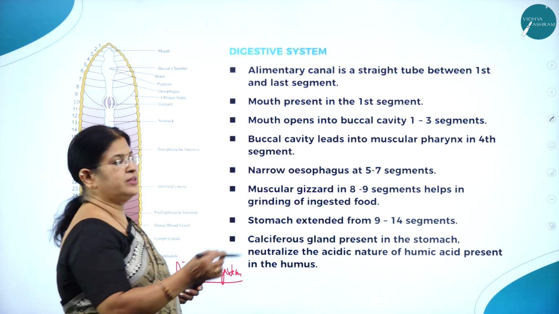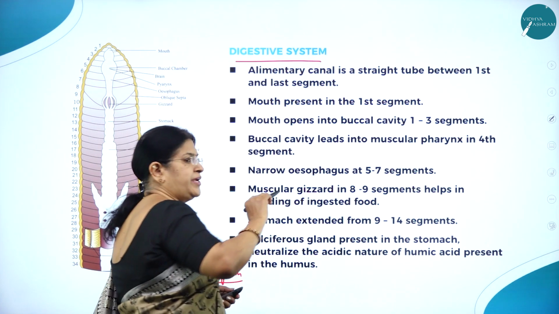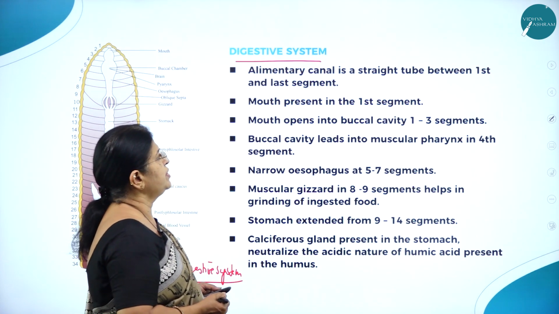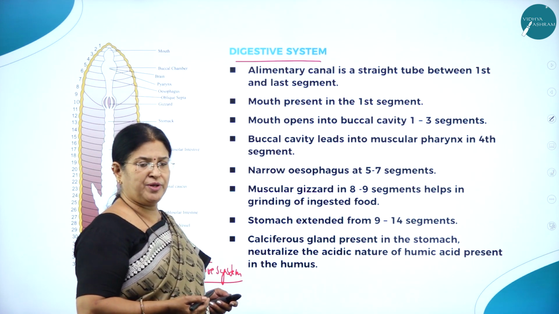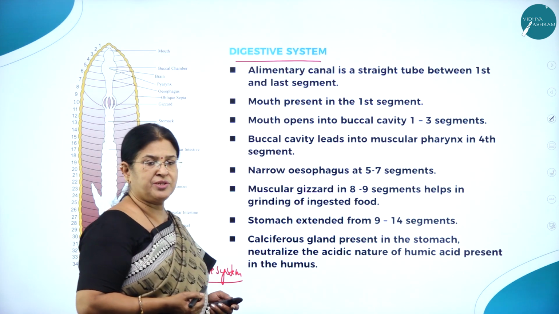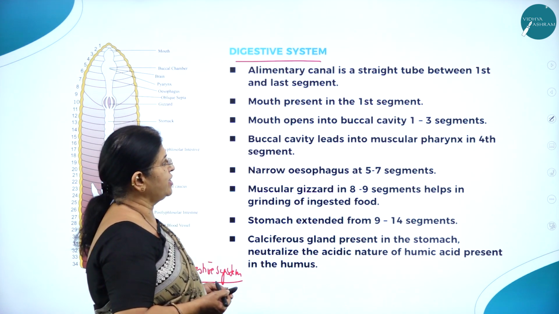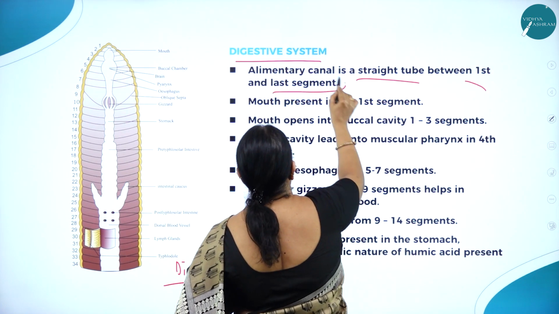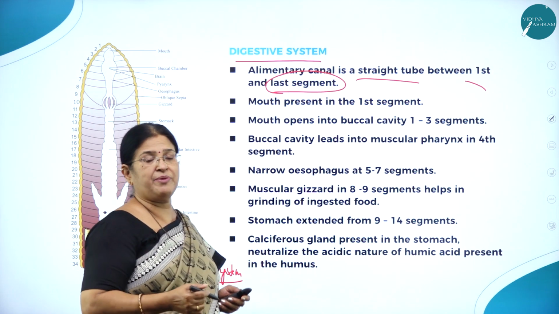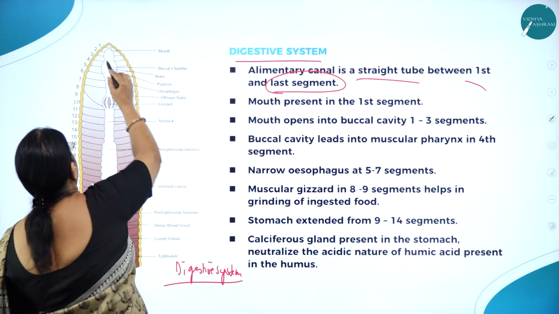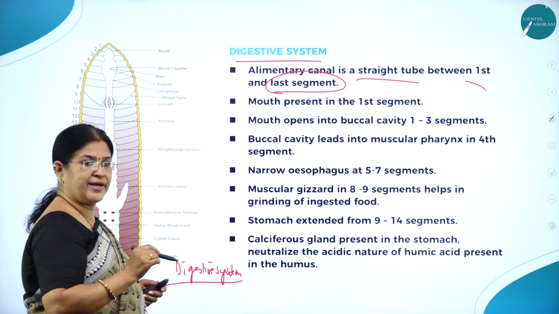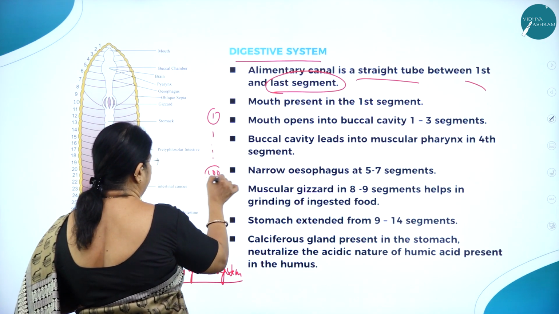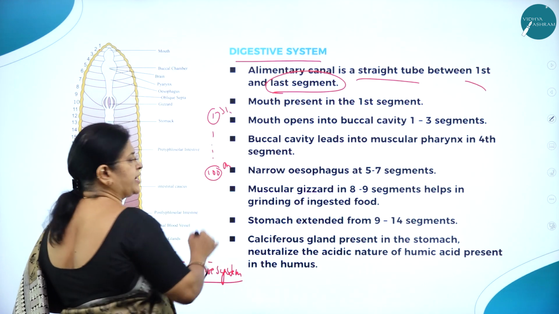Now, let us deal with the study of the digestive system, a very important system of the body of earthworm. Alimentary canal, as we know, like in human beings, even the digestive system in earthworm is also called the alimentary canal, which is a straight tube between the first and the last segment. So the digestive system extends from the first segment to the last segment, that is the 100th segment.